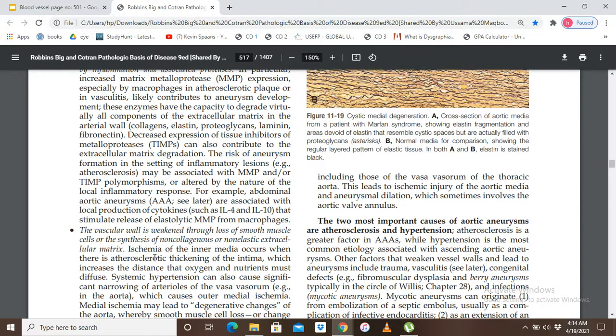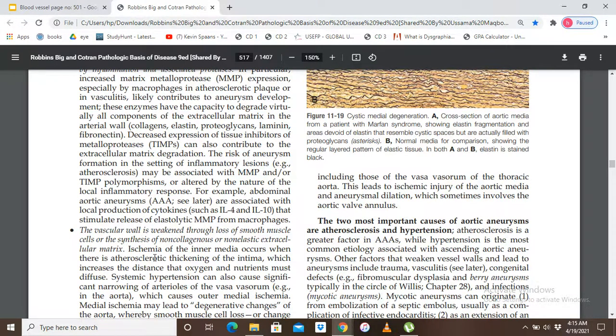The two most important causes of aortic aneurysms are atherosclerosis and hypertension. Here I want to clear some very important concepts. In the beginning we talked about aneurysms being localized abnormal dilation of the vessel wall, which can be congenital or acquired. We have covered the congenital causes: Marfan syndrome, Loeys-Dietz syndrome, Ehlers-Danlos syndrome, and scurvy. These are all congenital syndromes which lead to aneurysm formation.